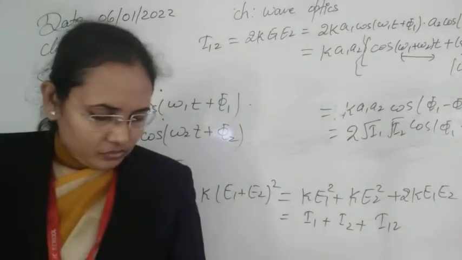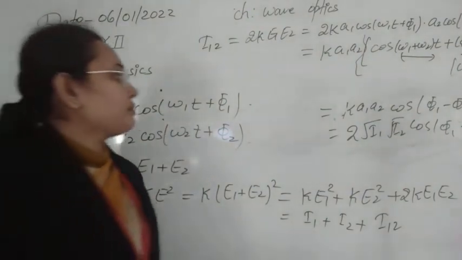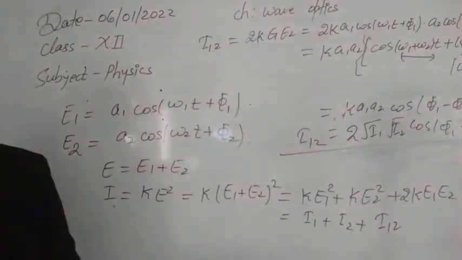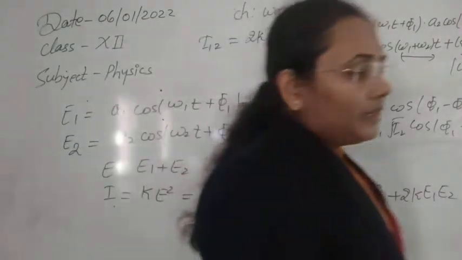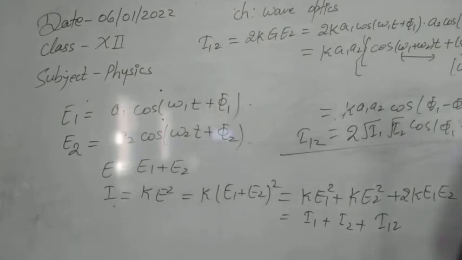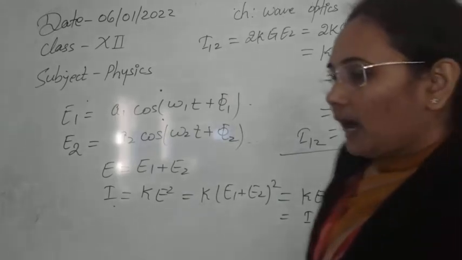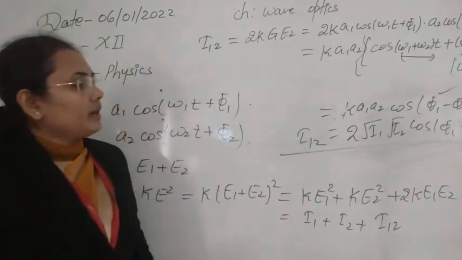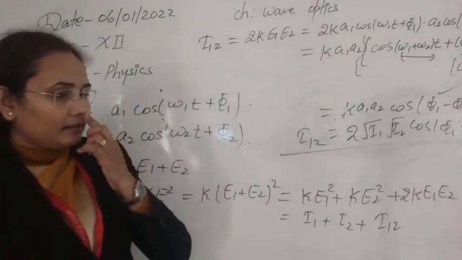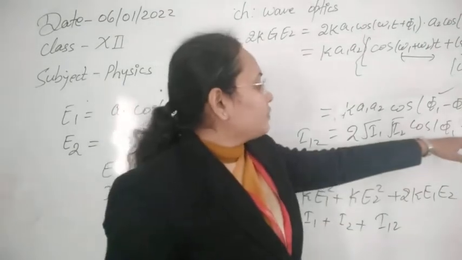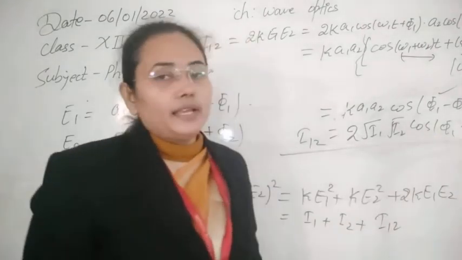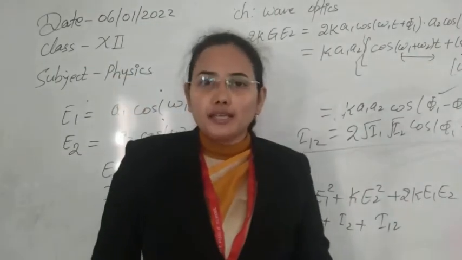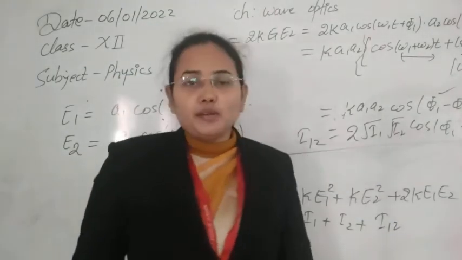So finally, students, what is this expression of I12 showing us? It is showing that whenever there is a phase difference between the two waves, that is, whenever phi 1 minus phi 2 has some value, it means the two waves have different phases, and the value of this cos phi will depend on whether they are out of phase or in phase. Suppose this cos phi 1 minus phi 2 becomes 0.